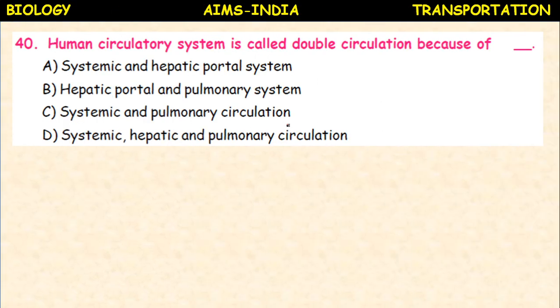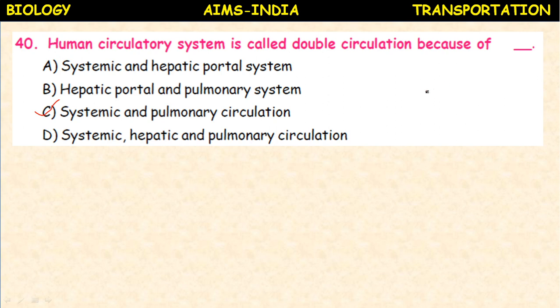Human circulatory system is called double circulation because of systemic and hepatic portal system, hepatic portal and pulmonary system, systemic and pulmonary circulation, systemic, hepatic and pulmonary circulation. So it is due to systemic and pulmonary circulation.